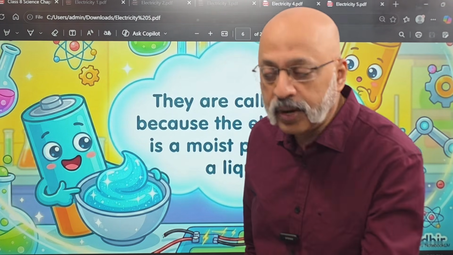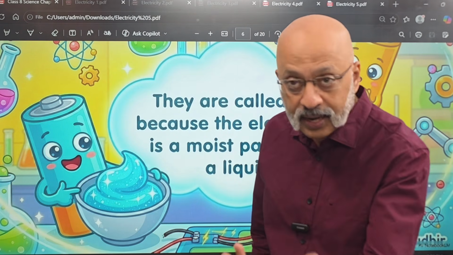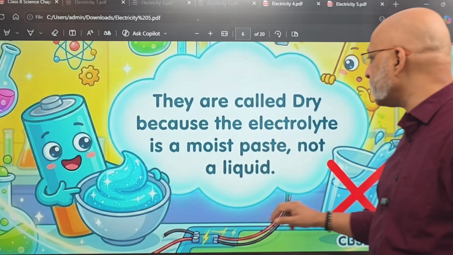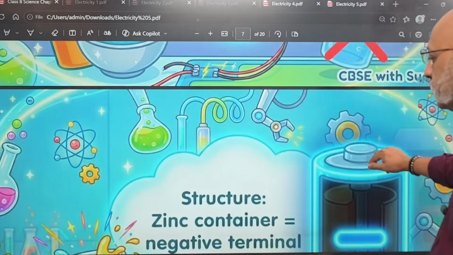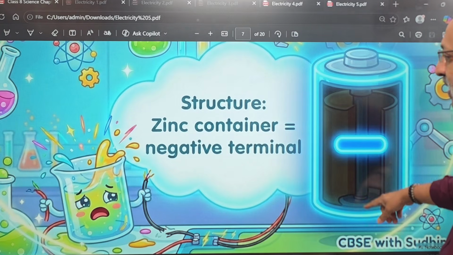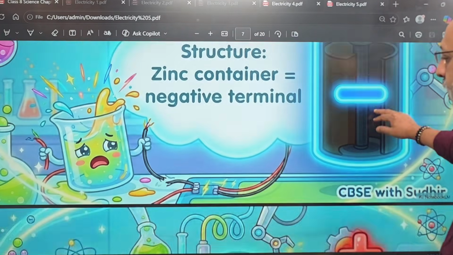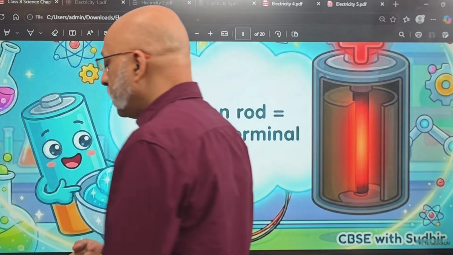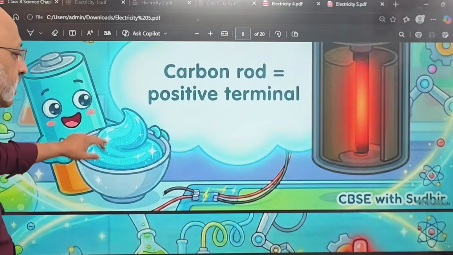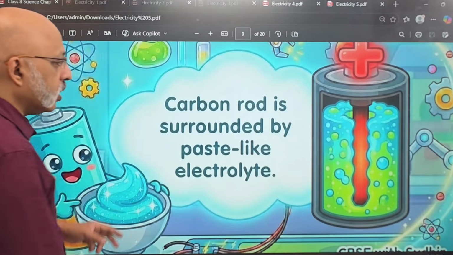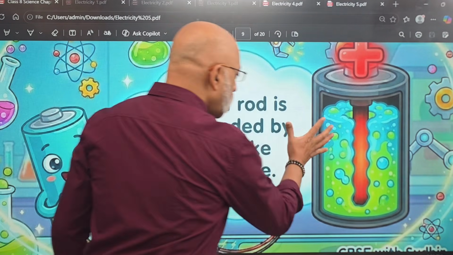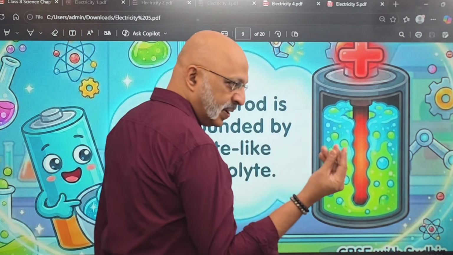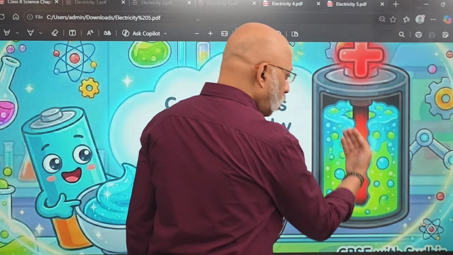Electrolyte is a liquid, right? Like salt water solution is a liquid. But here what we are using is a moist paste, which is why it is known as a dry cell. The structure is a zinc container, which is a negative terminal. Then you have a carbon rod inside it, which is the positive terminal. So you have negative as well as positive terminal inside the dry cell. The carbon rod is surrounded by the paste-like electrolyte. It is not a liquid, it is a thick paste-like thing which surrounds the carbon rod.